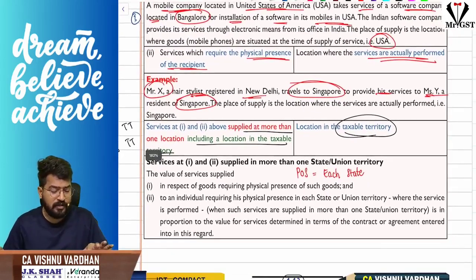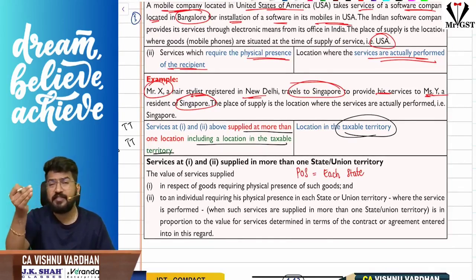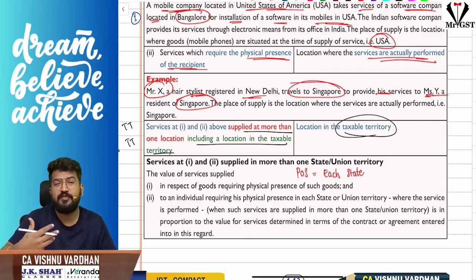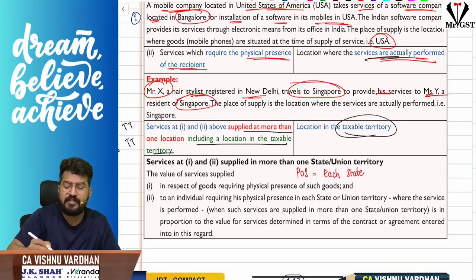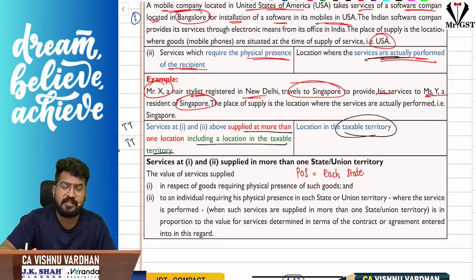Now, sir, where services are provided and physical presence of the recipient is required, that means we are not providing service on the goods, now we are providing service on the person, because physical presence of the recipient is required. In such cases, what is the place of supply? Where the services are actually performed. For example, personal grooming services etc. You are a hairstylist traveling across and going to Singapore to do a haircut to a client.